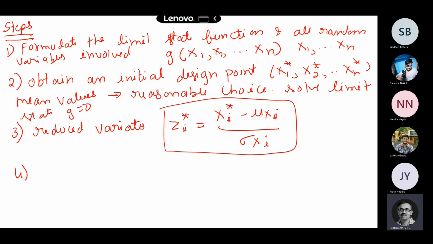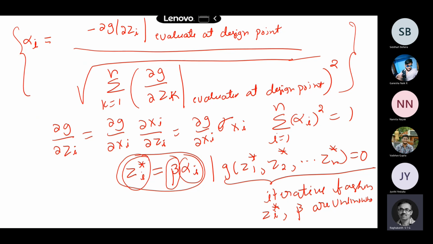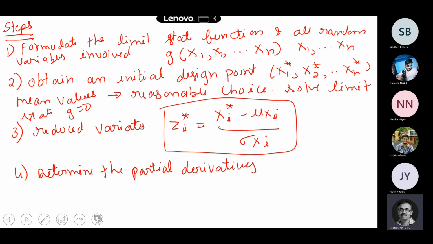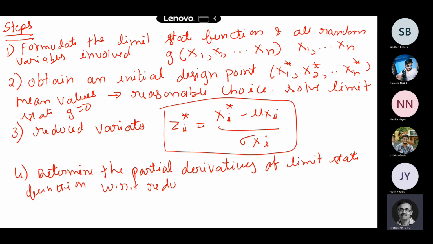Now the next step is you have to find out the partial derivatives. So this has to be estimated, the partial derivatives, because we have these alphas and other things right here. These derivatives have to be calculated because they come from the constrained optimization of the limit state function, with respect to the reduced variates. So this has to be calculated.